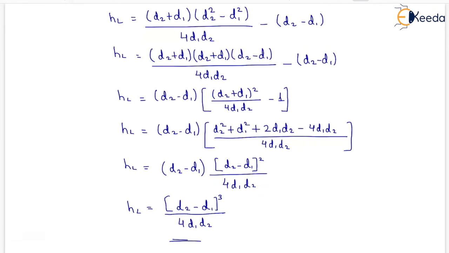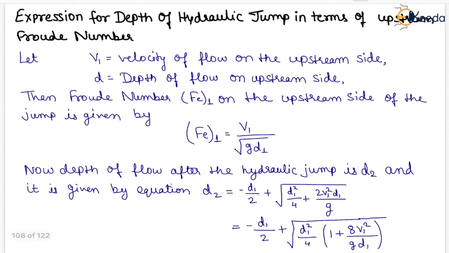On solving this, we will have head loss equal to D2 minus D1 whole cube upon 4 D1 D2. Now expression for depth of hydraulic jump in terms of upstream Froude number. Let V1 be the velocity of flow on the upstream side, D1 the depth of flow on the upstream side. Then Froude number Fe1 on the upstream side of the jump is given by V1 upon under root of g D1. Now depth of flow after the hydraulic jump is D2 and it is given by the equation D2 equals minus D1 by 2 plus under root of D1 square by 4 plus 2V1 square D1 upon g.